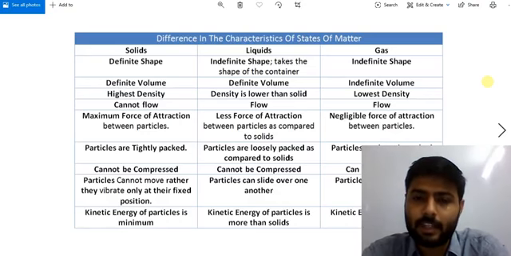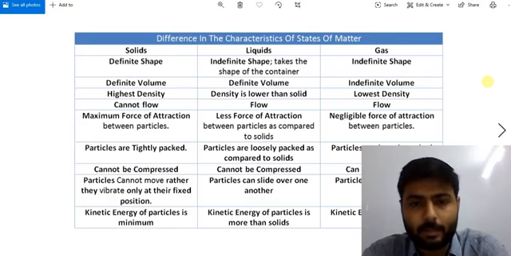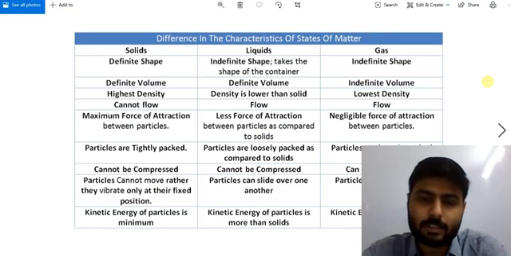In our previous lecture, we have seen different states of matter, that is solid, liquid, and gas. We have seen that all the objects around us fall in one of these states of matter, that is solid, liquid, or gas.